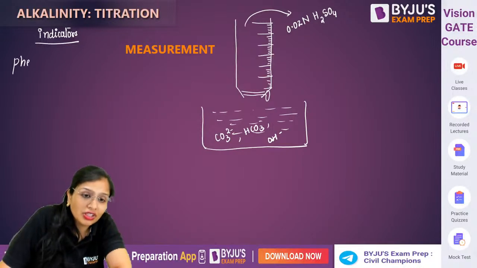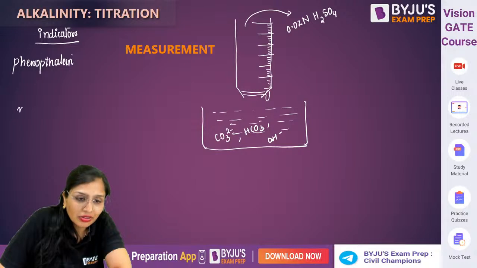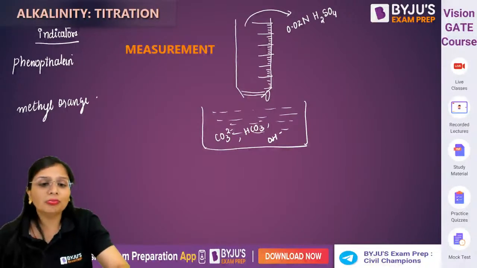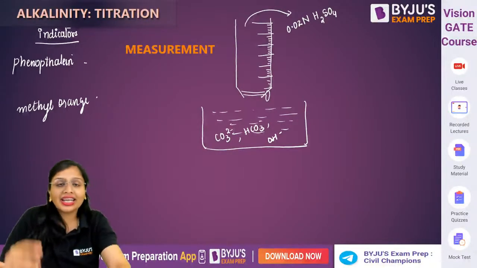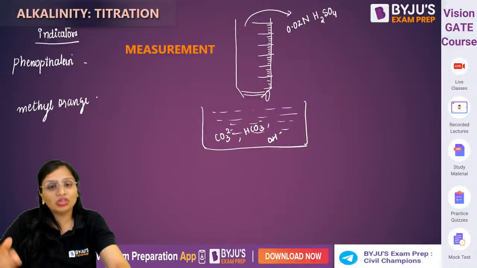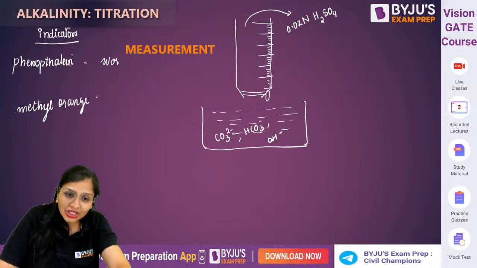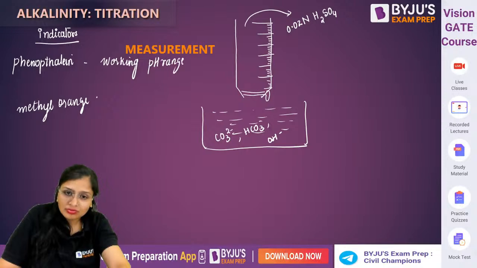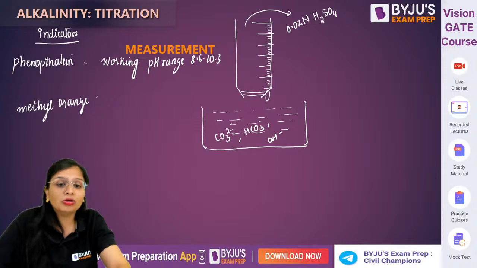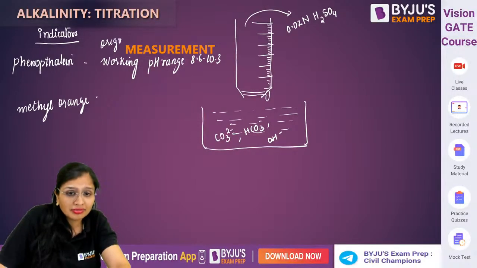There are two types of indicators which you will be using here. First is phenolphthalein and the other one is methyl orange. If I talk about phenolphthalein, the working pH range in which phenolphthalein works is 8.6 to 10.3.